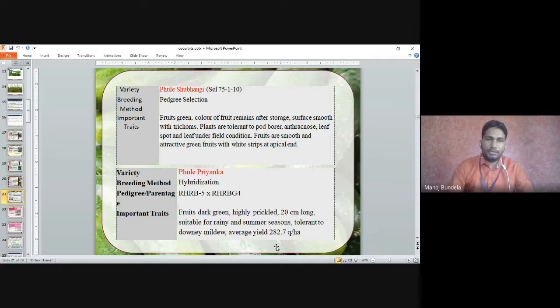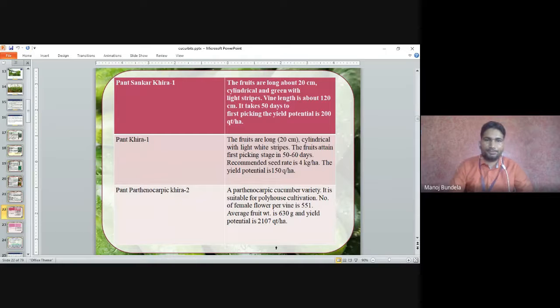Phule Priyanka is developed through hybridization between RHRB5 and RHRBG4. The fruits are dark green, highly pickled, 20 centimeter long, suitable for rainy and summer season. Means these fruits are suitable for both rainy season and summer season. Tolerant to downy mildew, the average yield is 282.7 quintal per hectare.